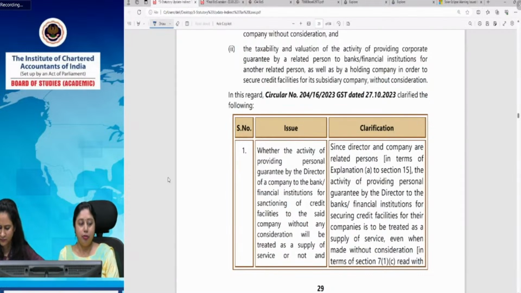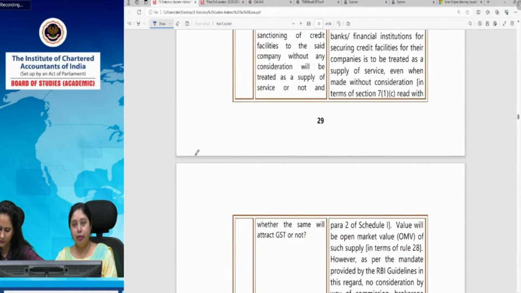Jitesh is asking, if a person played casino, then money won will not be taxed by GST. You are right, Jitesh. So now in this case, they are saying whether it will be subject to GST, it will be considered as supply, and whether it will attract GST or not.